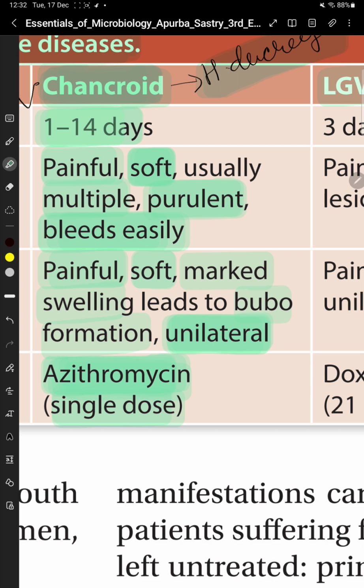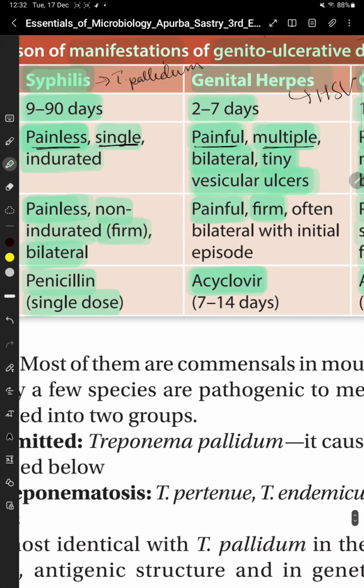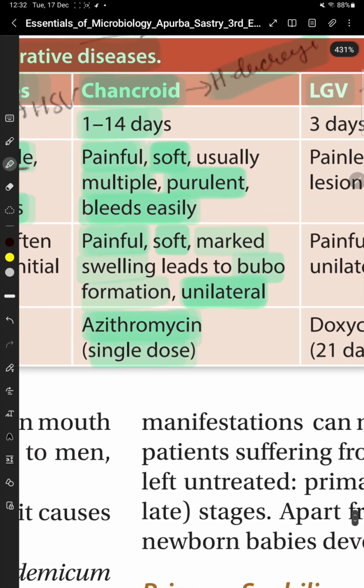Incubation period 1 to 14 days. The ulcers will be painful, soft, they will bleed easily, usually multiple and purulent. Lymphadenopathy is also painful, soft, there is marked swelling causing bubo formation and it's unilateral. सिफिलिस के केस में भी lymphadenopathy was bilateral, genital herpes में भी it was bilateral, chancroid में it is unilateral.